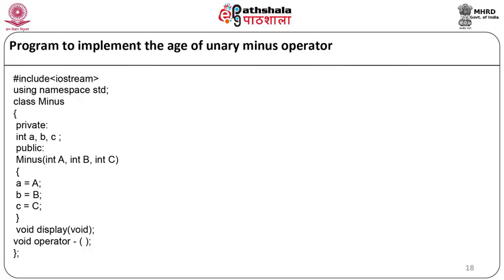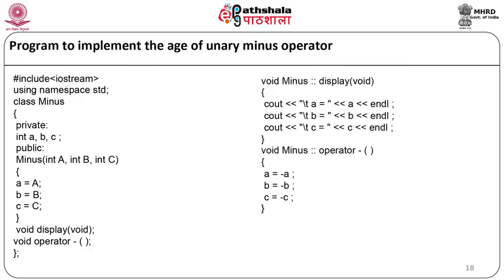Now these two member functions, display and operator, we will define outside the class. Let us start with the display function, void minus scope resolution operator display void. Here display is a member function which we are defining outside the class, so the scope resolution operator is used.